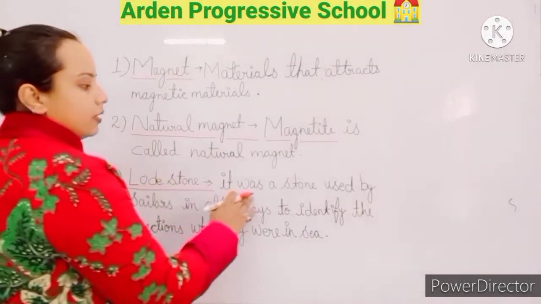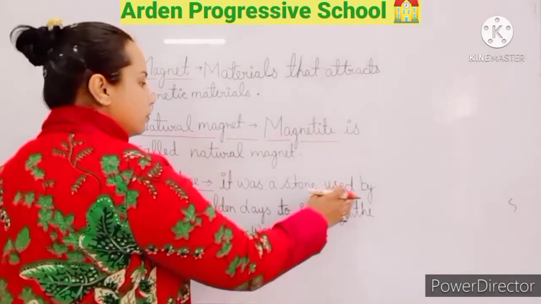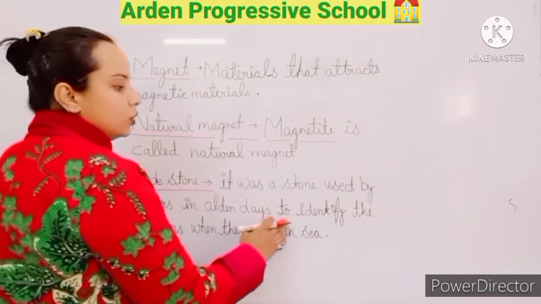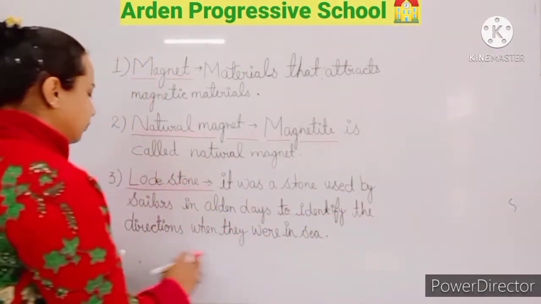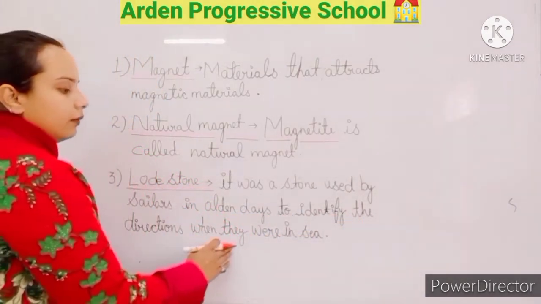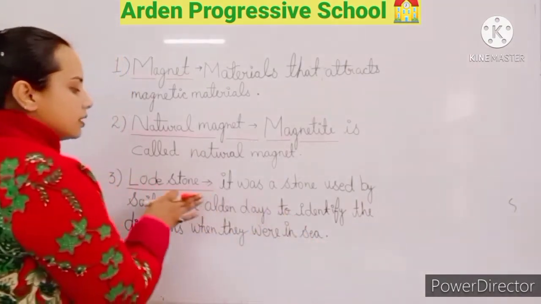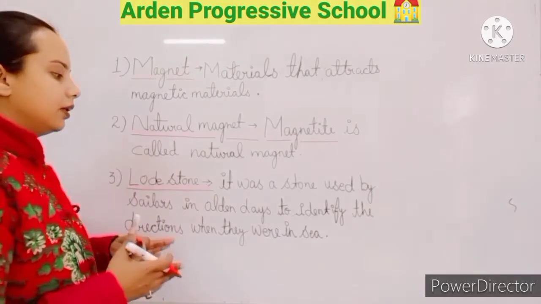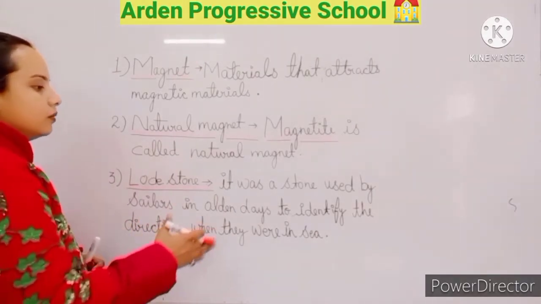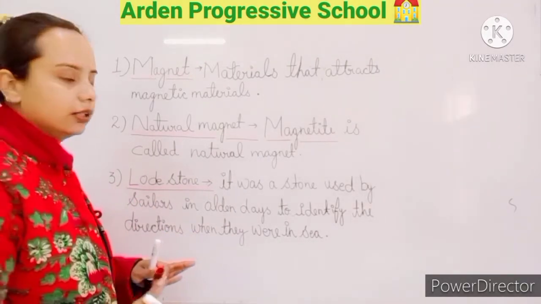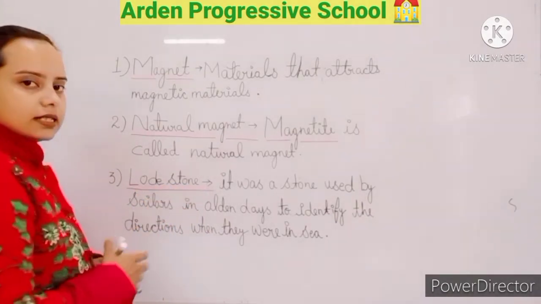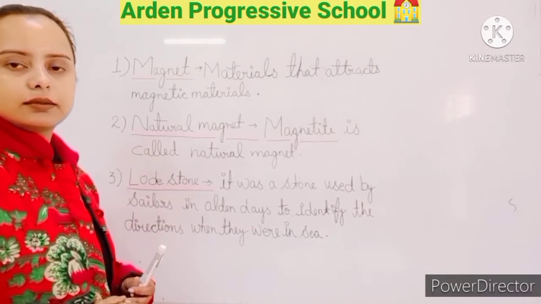It was a stone used by the sailors in olden days to identify the directions when they were in the sea. So this is a stone that was used by the sailors when they were in the sea, to identify the direction. So this is a lodestone. Now let's see the other keywords.